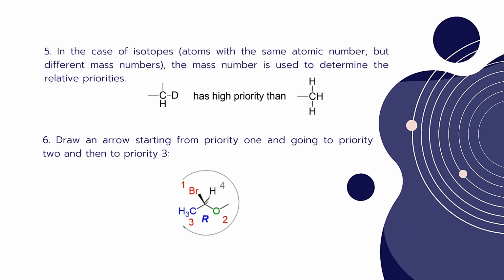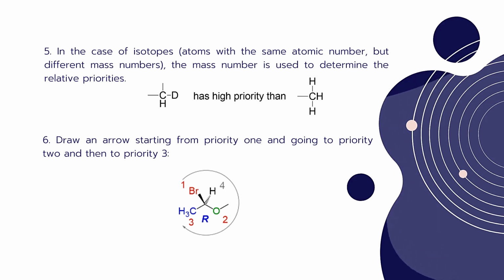So according to atomic number, first we have to give the priorities. Bromine, whose atomic number is 35, is given first priority because of the highest atomic number. Second is oxygen, the ethoxy group, where oxygen is attached to the methyl group. Oxygen's atomic number is more than carbon, so here oxygen is given the second priority, followed by the carbon where the methyl group is present, and the lowest priority is given to hydrogen. So here we have to draw an arrow starting from priority 1 towards 2 to 3. That's how we can draw the arrow system.